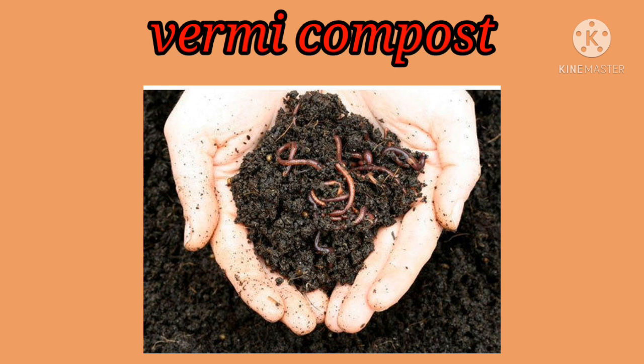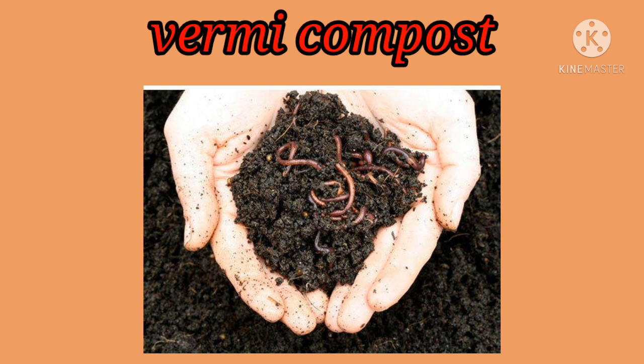Then a small quantity of soil and sand is added to provide necessary grit for the worms. The bedding material should be moistened by adding water, so the worms can move freely. After that we gently place the worms on the bedding. For the worms to eat, we add organic waste, that is kitchen waste, vegetable and fruit waste.